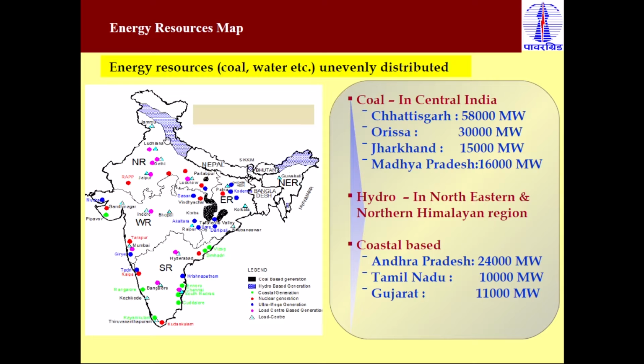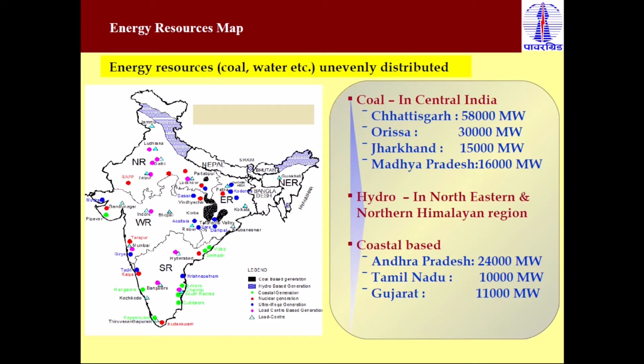Hydropower is available here in the northeast and north regions. Then in coastal regions, you can see it is available in Gujarat and Tamil Nadu also. So it means that the generation or energy resources are not uniformly distributed geographically. Because of that, we require the transmission of power from the generating station to the load center.